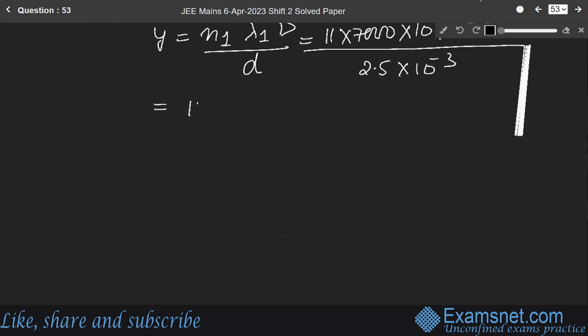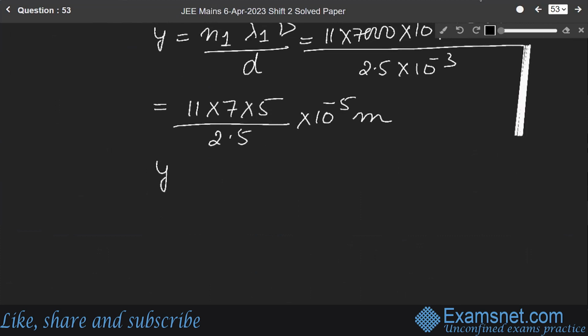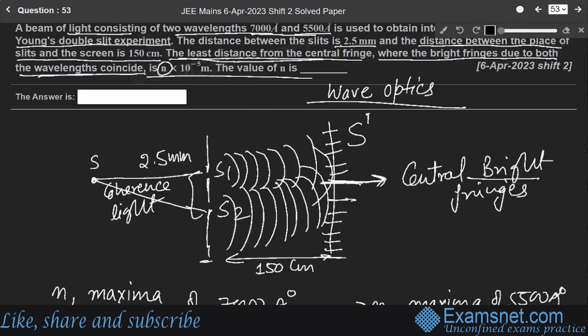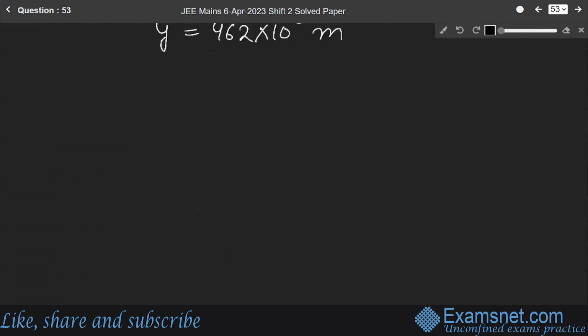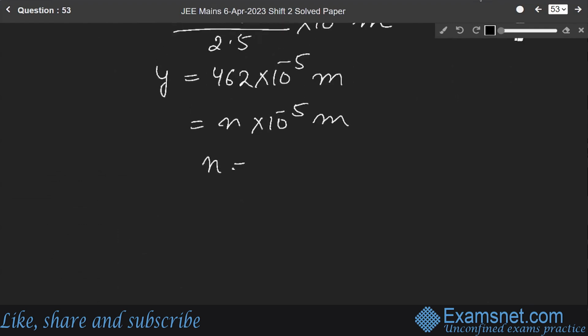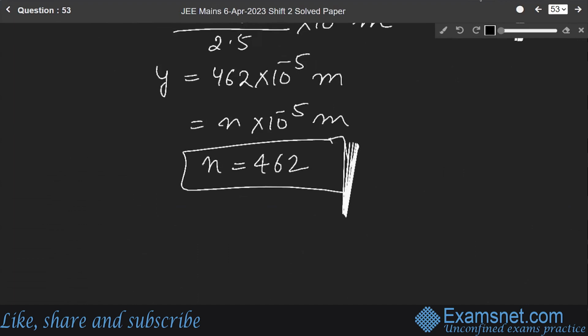Solving this, we get 11 into 7 into 5 over 2.5 into 10 to the power minus 5 meter. Therefore, y will be equal to 462 into 10 to the power minus 5 meter. Comparing this with n into 10 to the power minus 5 meter, we get n equals 462. This is our answer. Got it?